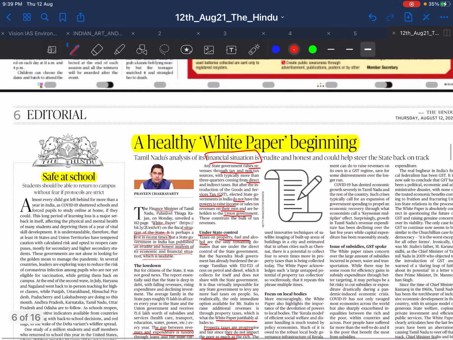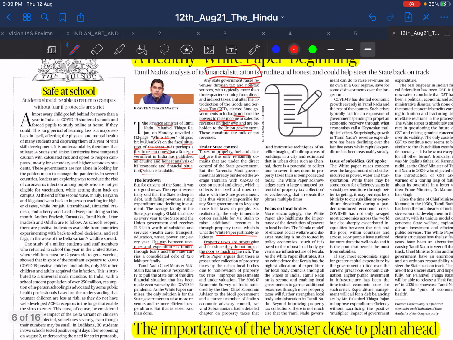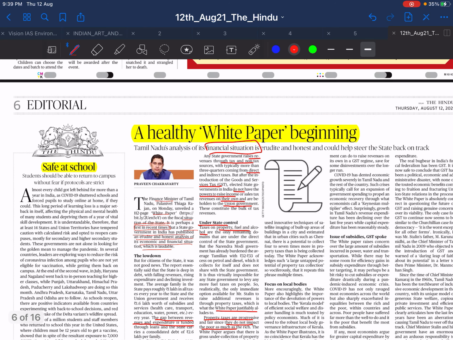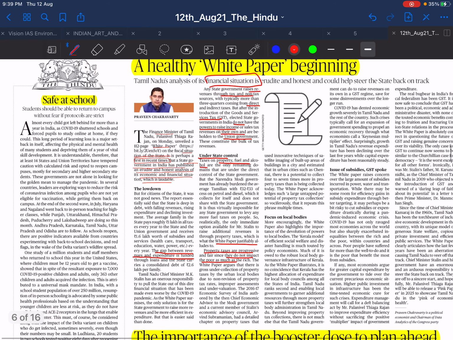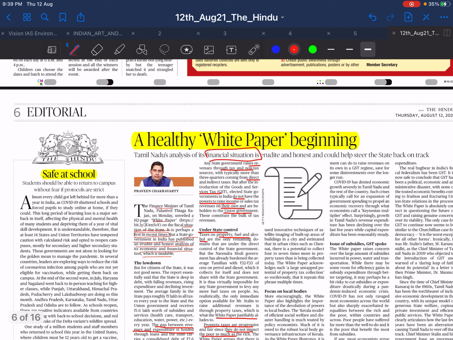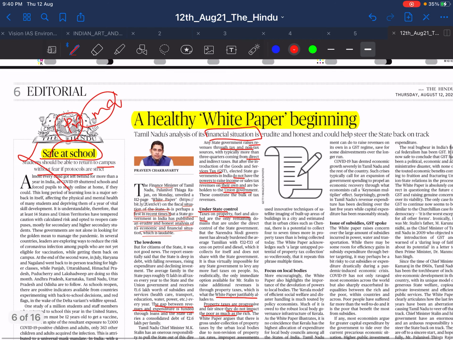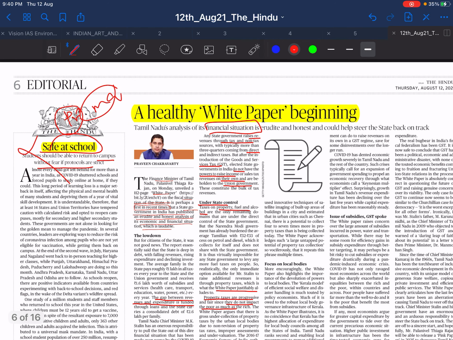And now comes our editorial page. In the editorial page also, always remember, I always told you, read that newspaper which is relevant to your exam. So, Safe at the school: students should be able to return to campus without fear if protocols are strict. As such, this news is useless for prelims and mains also. You can't use anything anywhere. So don't care about such news. Here, a healthy white paper beginning.